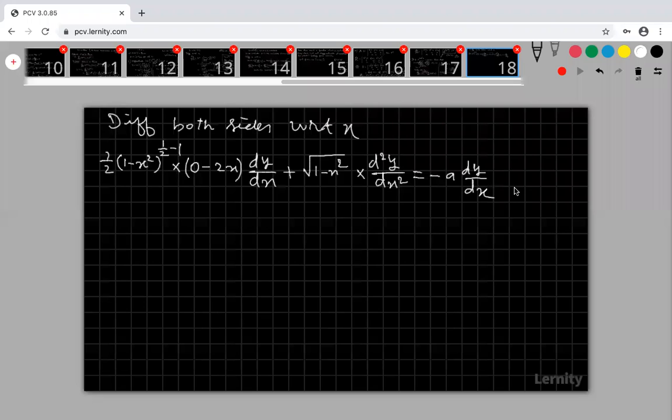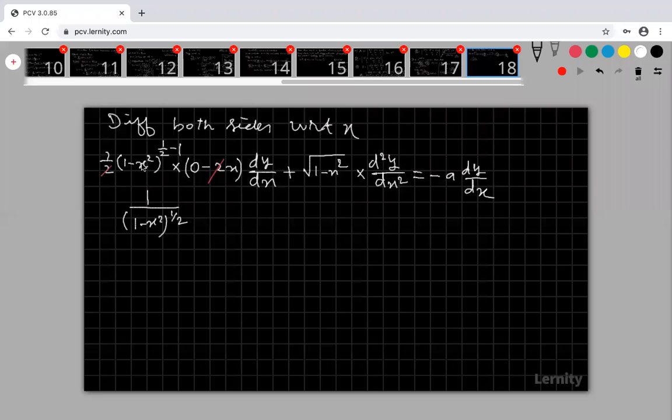Are you okay? Are you clear? So now simplify. Here this 2 and this 2 I can cancel, right? Now this is half minus 1, that is minus half. This becomes 1 minus x square to the power minus half.